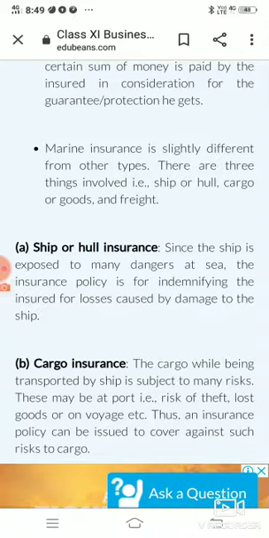When we ship goods from one place to another, the goods can be stolen, the goods can be lost, or anything can occur with the goods. So when we try to insure the goods which are kept in the boat or the ship, that element of marine insurance is called cargo insurance.